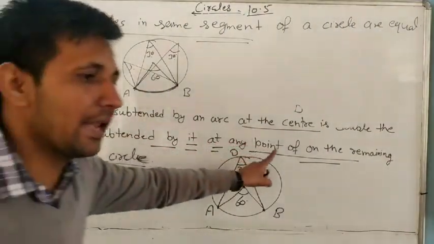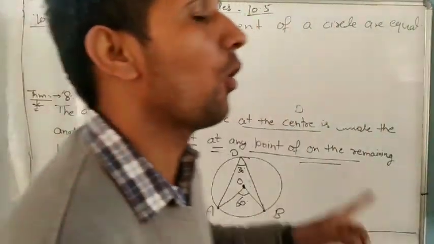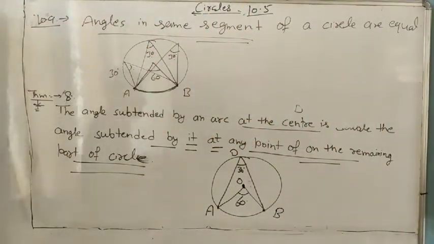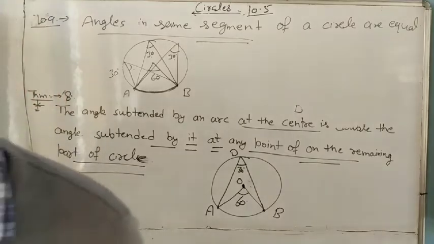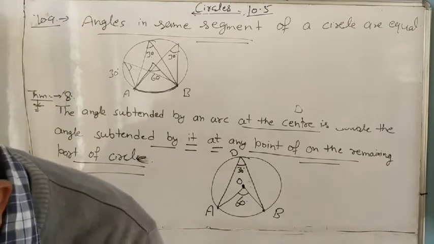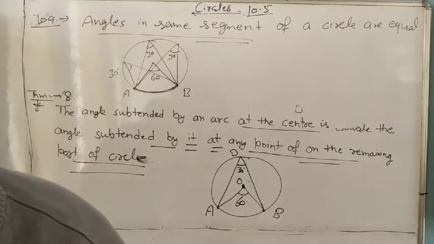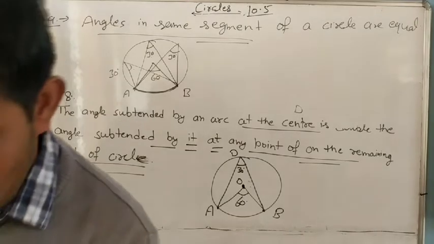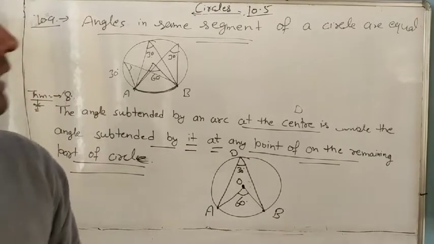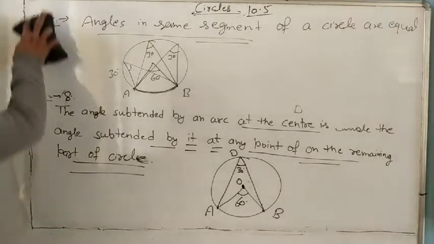Second, the angle at the center is always double the angle made at the remaining part of the circle. Very important it is. Theorem 10.10 is not in our syllabus, so no need for this one.